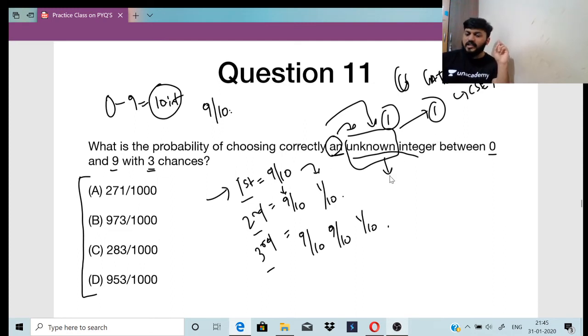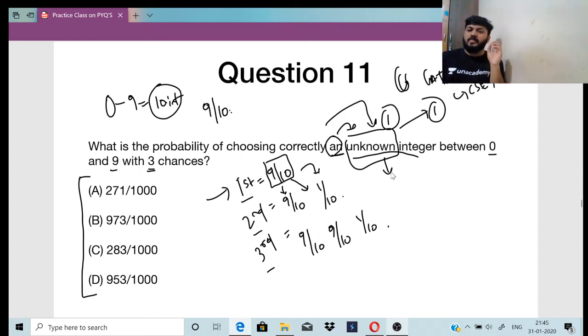This is an unknown integer, मतलब मुझे पता नहीं है. I do not know which integer I am taking, right? Unknown का मतलब क्या है? You do not have any idea about it, right? You might have chose 1, you might have chose 2, you might have chose 3. You do not know which is the number you chose. That is called as unknown integer. So out of the selected 9 by 10, I will choose 1, right?